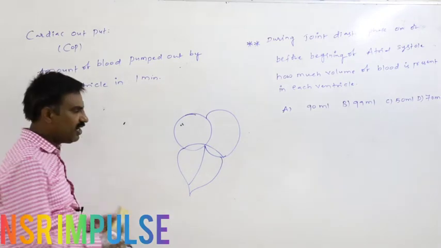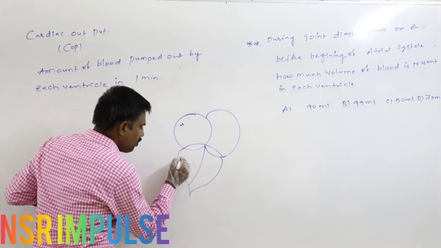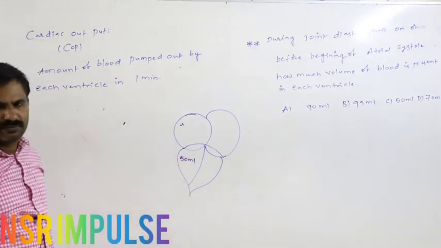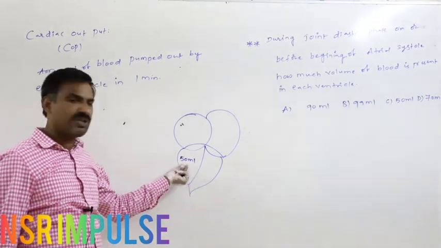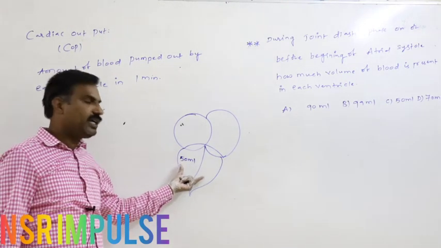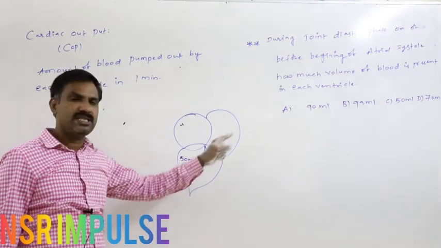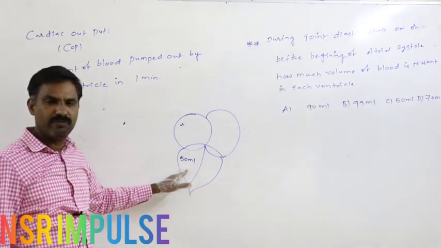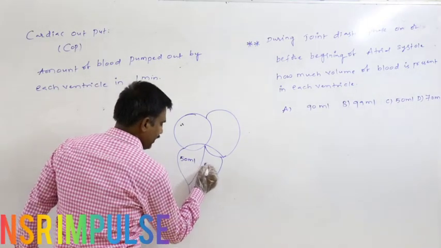Just before the beginning of ventricular relaxation, the amount of blood present in each ventricle is 50 ml. At the end of ventricular relaxation, 120 ml of blood is present in each ventricle. At the end of ventricular contraction, of the 120 ml, 70 ml is sent out. Then the volume retained in each ventricle is 50 ml. Here also 50 ml.